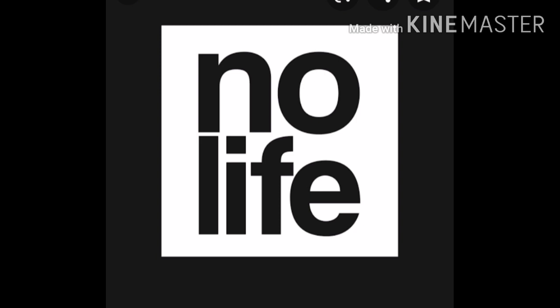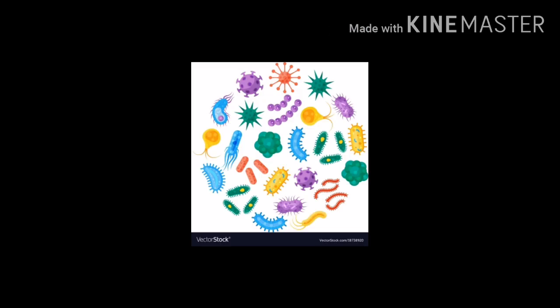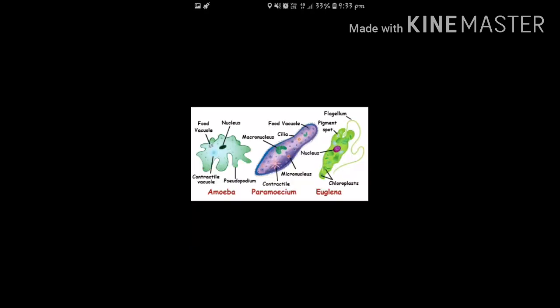The main thing is how many types of organisms there are according to the presence or number of cells. Actually the organisms are of two types, unicellular and multicellular. Which organisms are called unicellular? Those which simply consist of a single cell. Just see this picture.